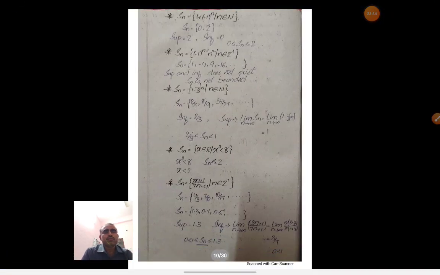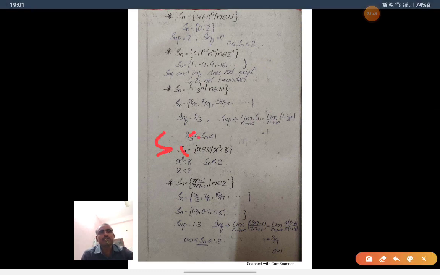See, Sn is equal to 1 plus (-1)^n, n belongs to N. So Sn is {0, 2}. If we write the terms of the sequence, with n is equal to 1 first, S1 is equal to 1 plus (-1)^1, that is 1 minus 1, we get 0.